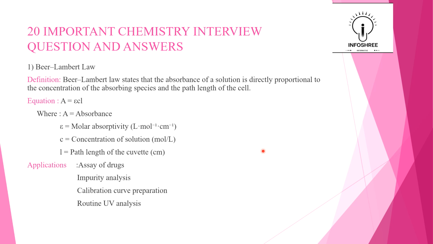So the Beer-Lambert's law just states the definition, and the equation is like this: A is equal to ECl. Here A is the absorbance and E is the molar absorptivity, and C is the concentration of the solution and L is the path length of the cuvette, which cuvette is used in UV spectroscopy or UV spectrometer.